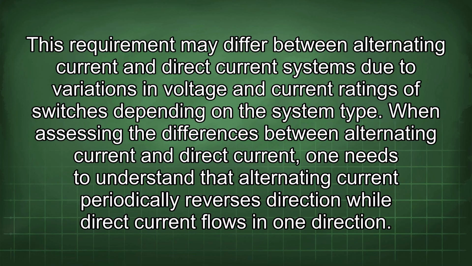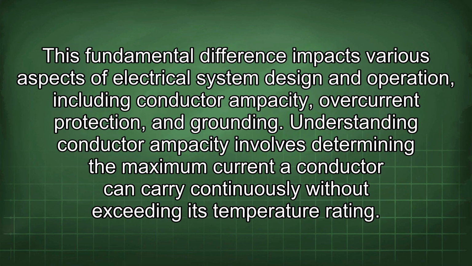When assessing the differences between alternating current and direct current, one needs to understand that alternating current periodically reverses direction while direct current flows in one direction. This fundamental difference impacts various aspects of electrical system design and operation, including conductor ampacity, overcurrent protection, and grounding. Understanding conductor ampacity involves determining the maximum current a conductor can carry continuously without exceeding its temperature rating.